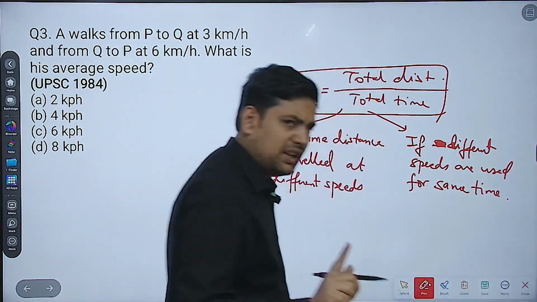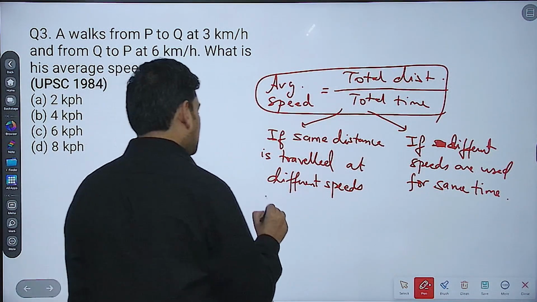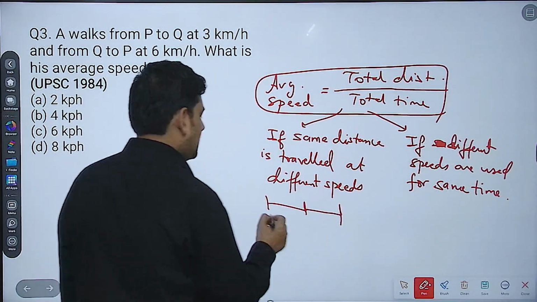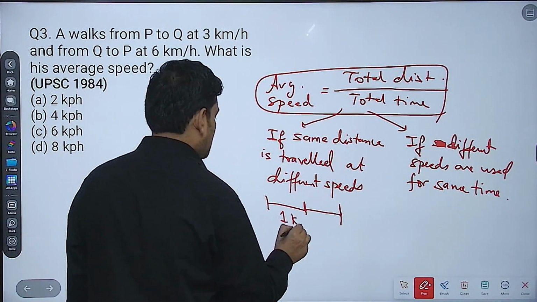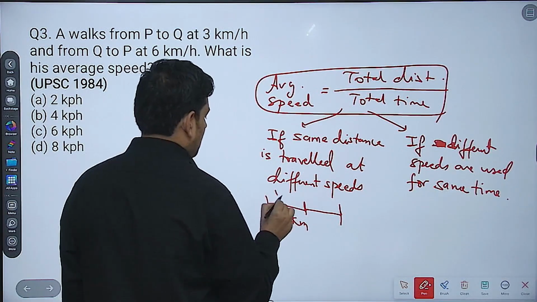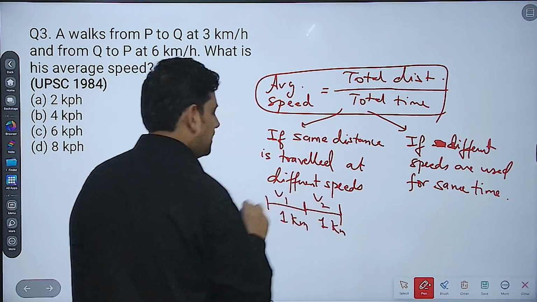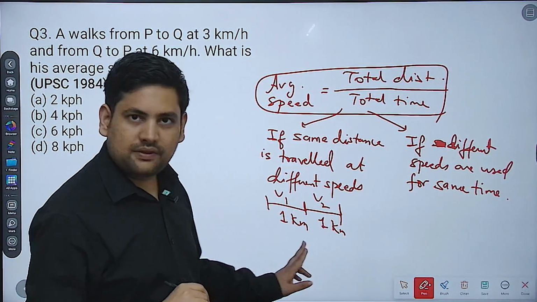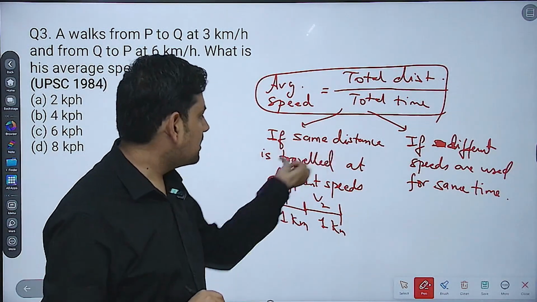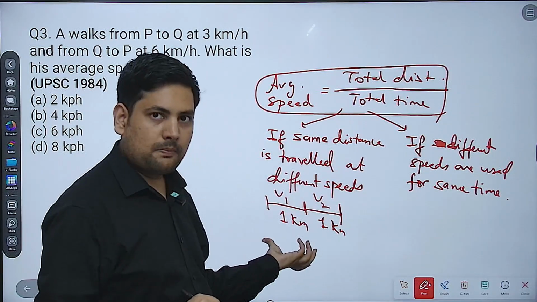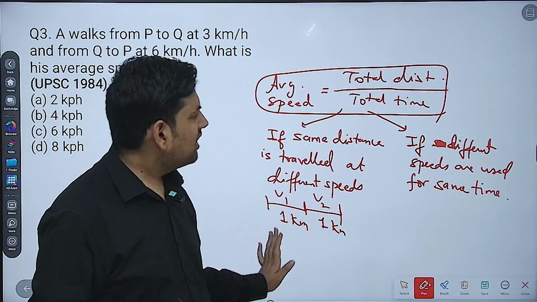That is, for example, what I am saying, just understand the difference. If it says that a vehicle goes 1 kilometer at a speed of v1 and it goes another 1 kilometer at speed of v2, this is first case. In this, distance traveled at different speed is same. Okay, now how you calculate this, that we'll see.